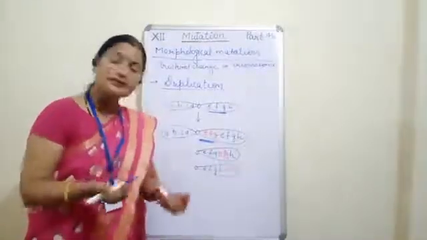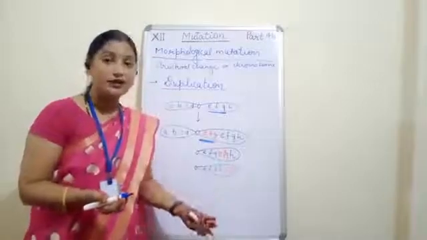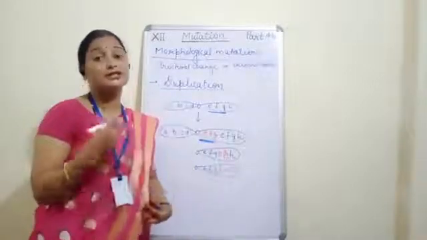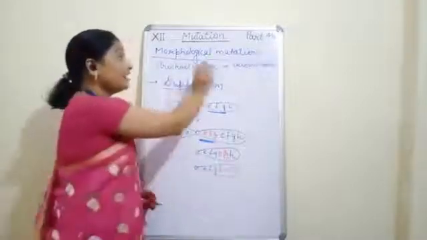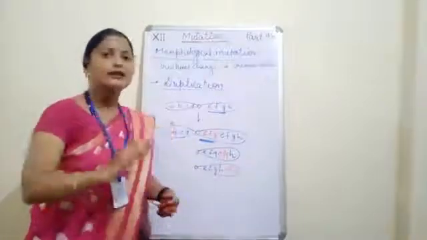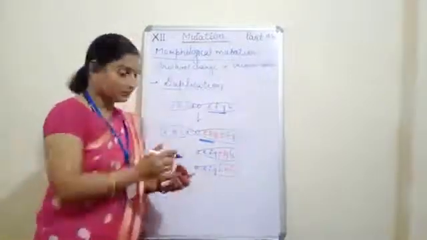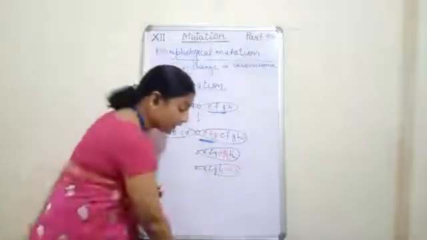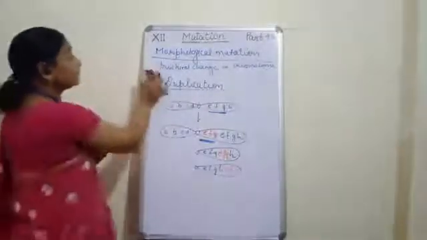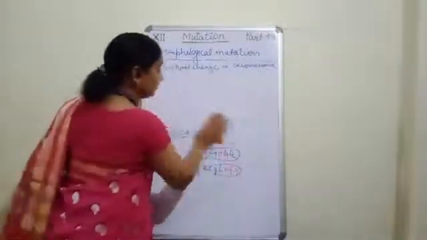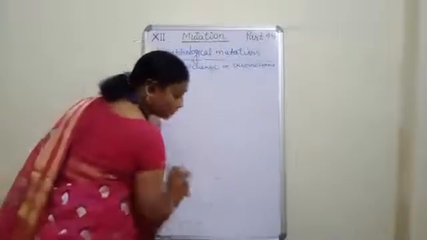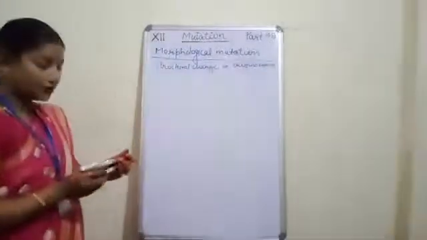Okay, now this is again because of the mutagen only, and definitely there will be a change in the next generation, and this is the sudden change. It appears suddenly, and that's why this is the mutation. Now see, the third type of morphological mutation is inversion.